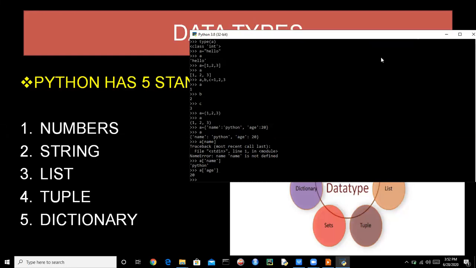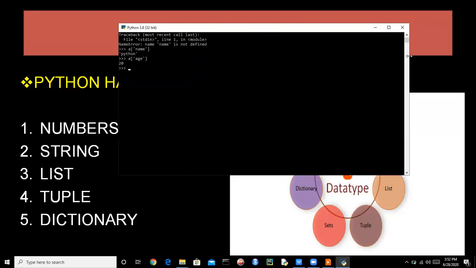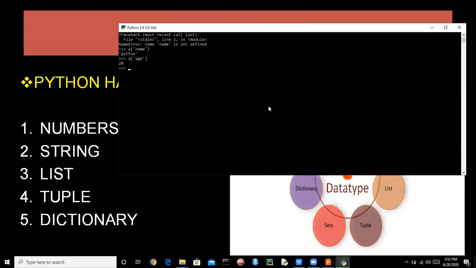So that's all about these standard data types. Now let's see two different data types, boolean and sets. So booleans have values true or false. If we want to print false, A is equal to false, we don't need to pass it in quotation marks.